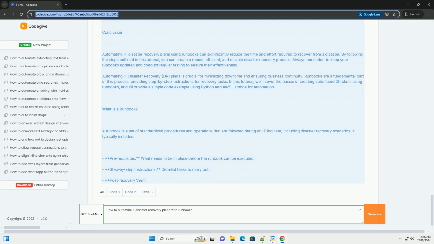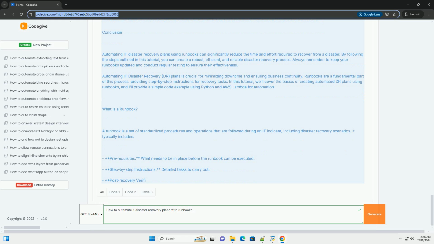Example runbook structure, YAML. Runbook for MySQL database recovery. Title: MySQL database recovery. Purpose: restore MySQL database from backup. Prerequisites: access to backup storage, MySQL installed. Steps. Step 1: Stop MySQL service. Step 2: Backup existing database. Step 3: Restore database from backup. Step 4: Start MySQL service.